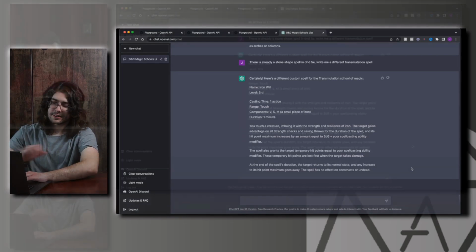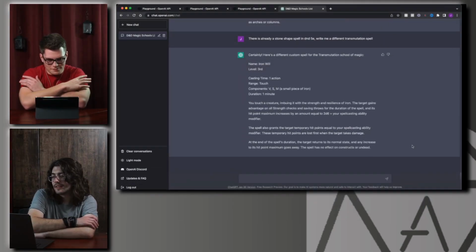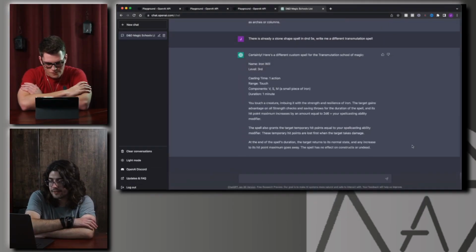This is kind of cool. Okay, so we have Iron Will, 3rd level. Casting time of an action, range of touch. You need a small piece of iron and it lasts for a minute. You touch a creature, imbuing it with the strength and resilience of iron.